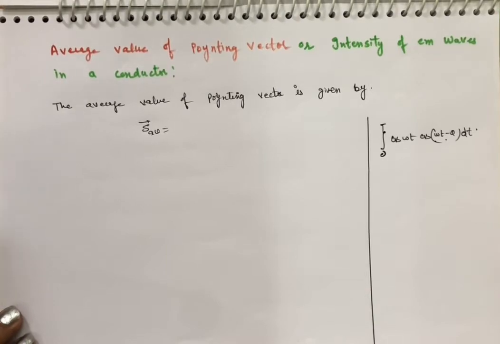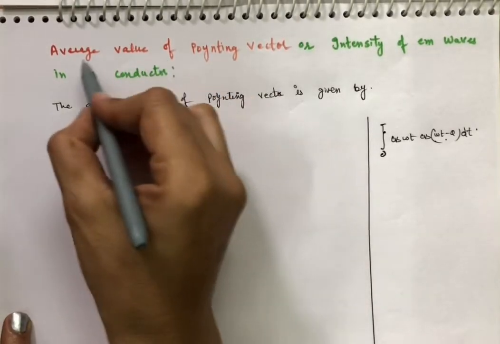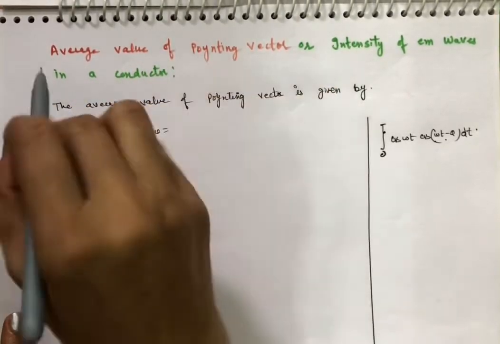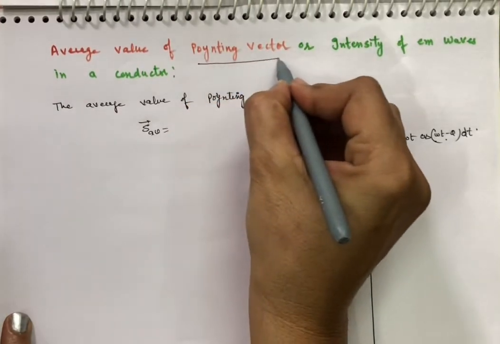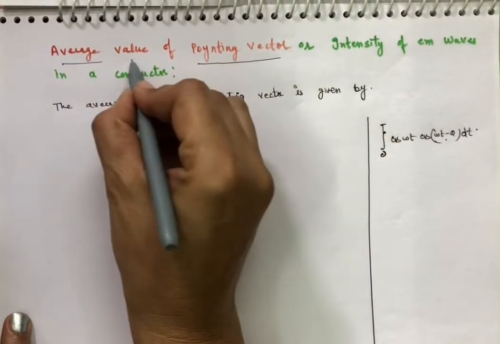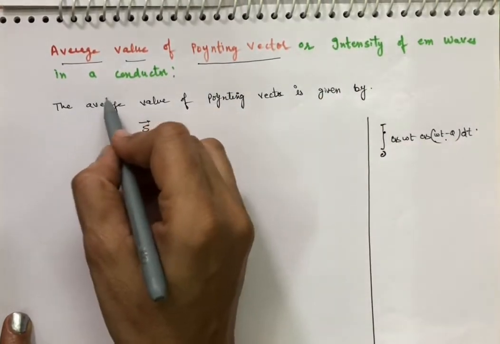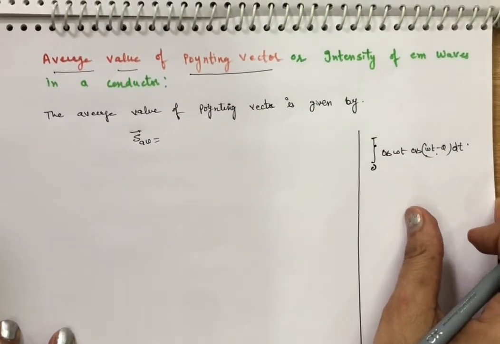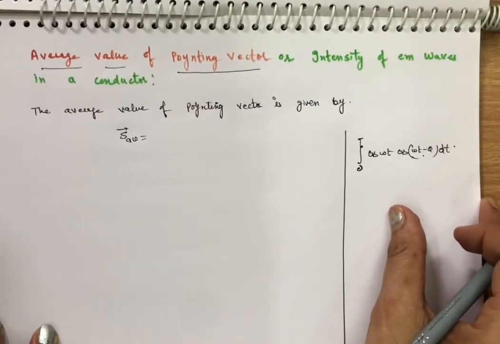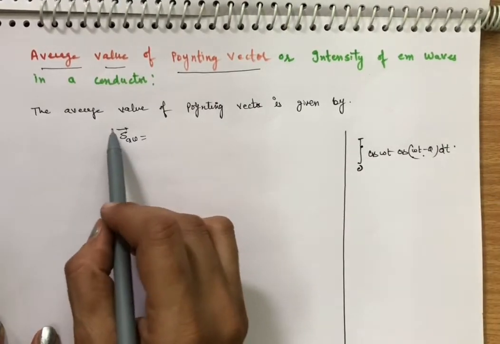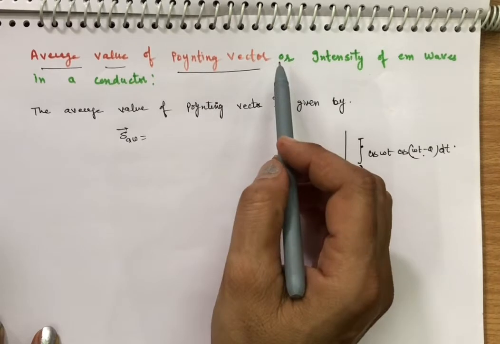So today our topic is average value of Poynting vector. Or you can say intensity of EM waves in a conductor. So for this, first of all, we must know what a Poynting vector is.